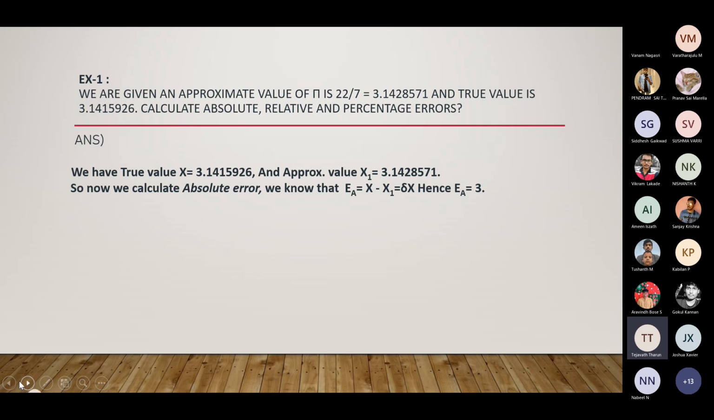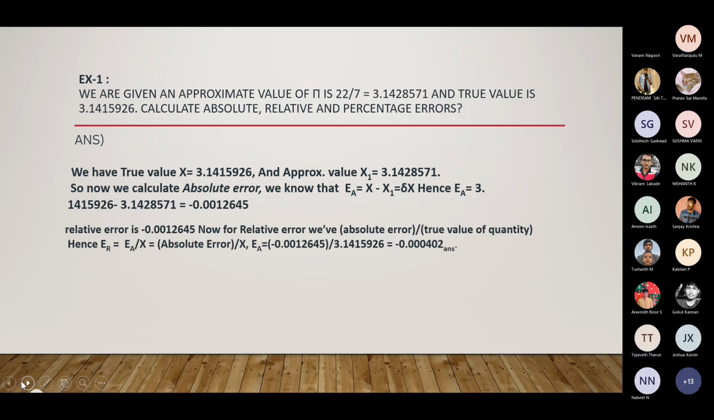Here we can calculate the absolute error, and by calculating the absolute error, we can find out how the relative error can be calculated. We already have the formula for relative error: relative error equals absolute error divided by the true value of the quantity. So here we got the relative error, and next is percentage error. Percentage error is equal to 100 multiplied by absolute error by true value. If you want it in percentage, you multiply by 100, and we got this answer.